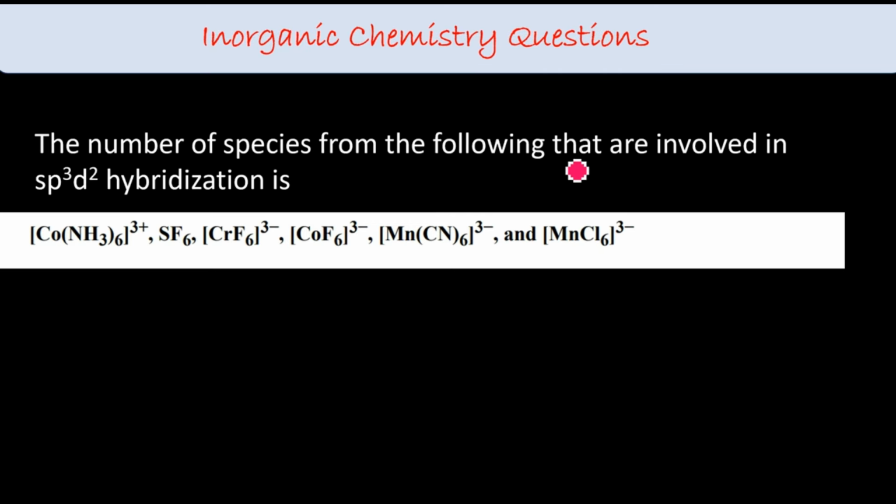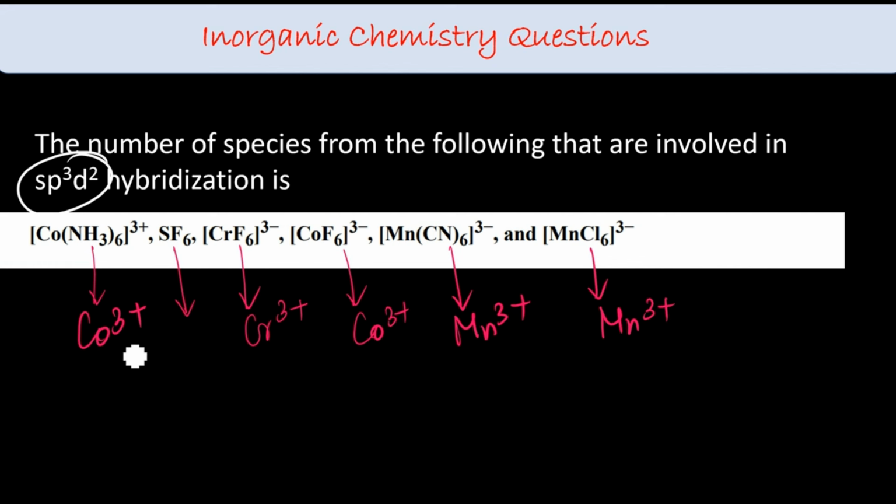The number of species from the following that involve sp3d2 configuration. Cobalt, which will have d6 configuration. If that undergoes pairing, then there will be two empty spaces, so this will be d2sp3.